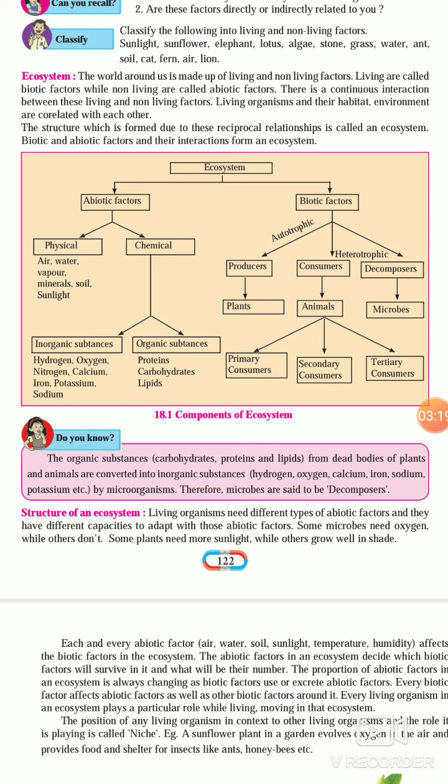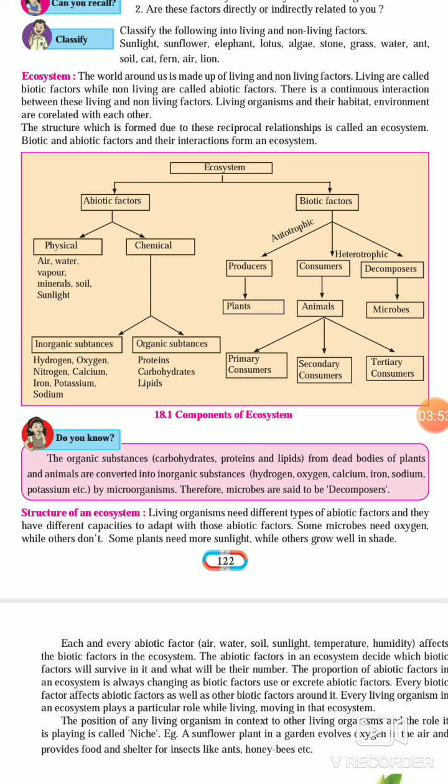So each and every abiotic factor and biotic factor affects the ecosystem. The abiotic factor of an ecosystem decides which biotic factor will survive in it and what will be their number. The proportion of abiotic factor in an ecosystem is always changing as biotic factors use or excrete abiotic factors. So every biotic factor affects abiotic factors as well as other biotic factors around it.